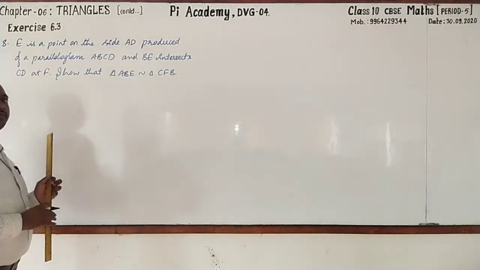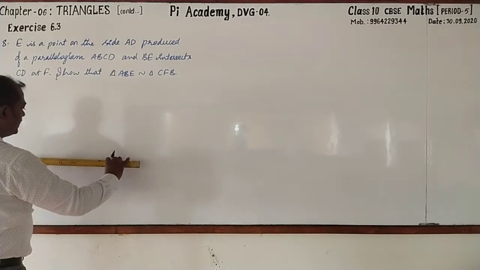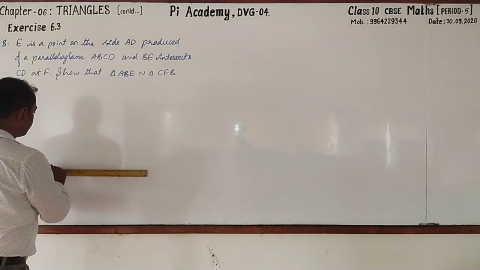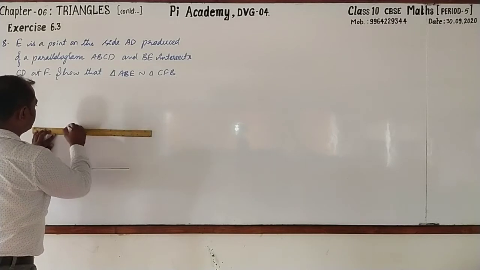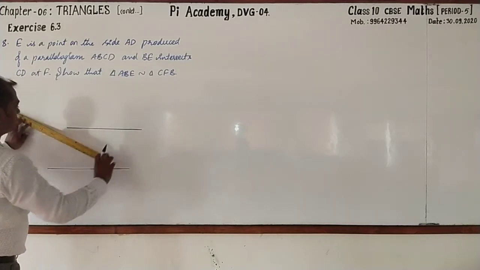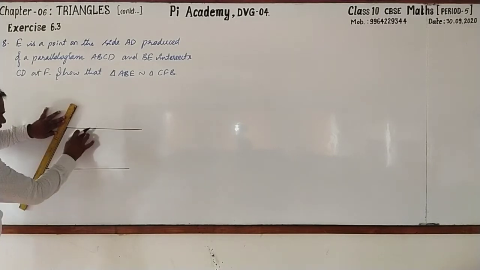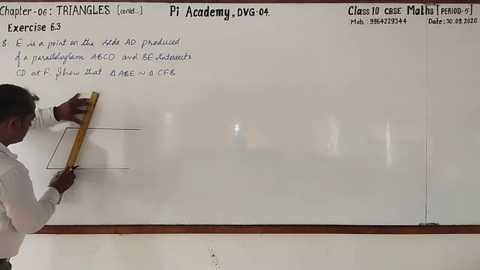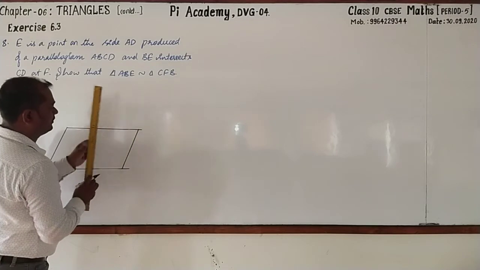Which geometrical figure should be drawn? Observe, parallelogram. Let's go for drawing a parallelogram. We know that a parallelogram is a quadrilateral in which both the pairs of opposite sides are parallel. See, on observing you can come to know these two are parallel, and similarly here also these two sides are parallel.